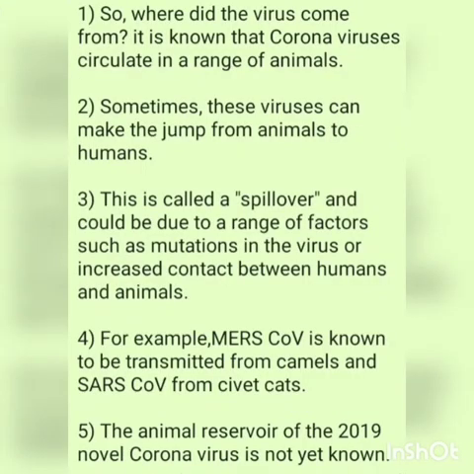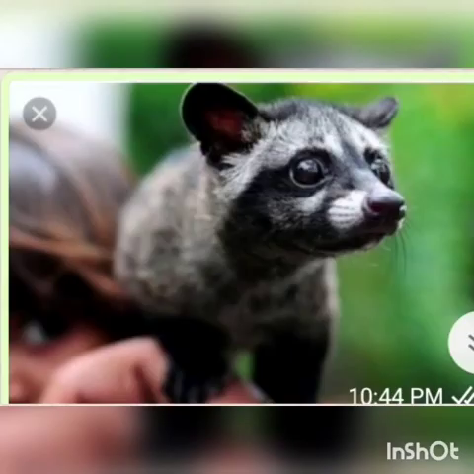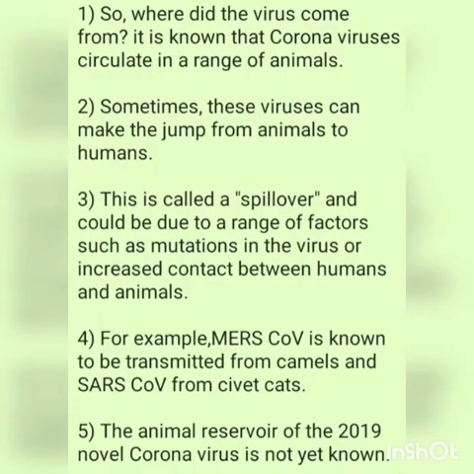It is known that coronaviruses circulate in a range of animals. Sometimes these viruses can make the jump from animals to humans. This is called a spillover and could be due to a range of factors such as mutations in the virus or increased contact between humans and animals. For example, MERS-CoV virus is known to be transmitted from camels and SARS-CoV virus from civet cats. The animal reservoir of the 2019 novel coronavirus is not yet known.